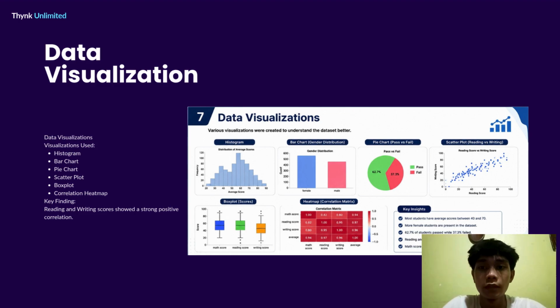Here is my data visualization. As we can see, the histogram shows that many of the students passed. And the key findings of my data visualization is that the reading and writing scores showed a strong positive correlation of the students.